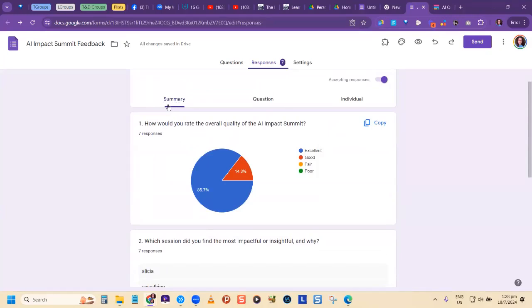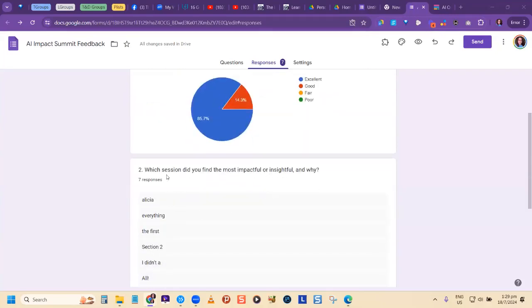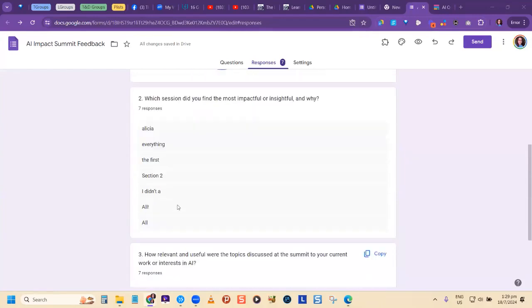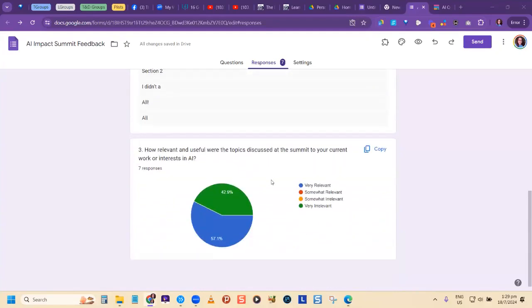And what the summary option does is allow you to create a graphical representation of certain questions. So multiple choice questions allow you to show a pie chart of the data. Notice that with this one, when we asked which session did you find most impactful and why, the summary here just shows the words. They're not showing you anything in any graphical representation. So multiple choice questions allow you to do graphs.